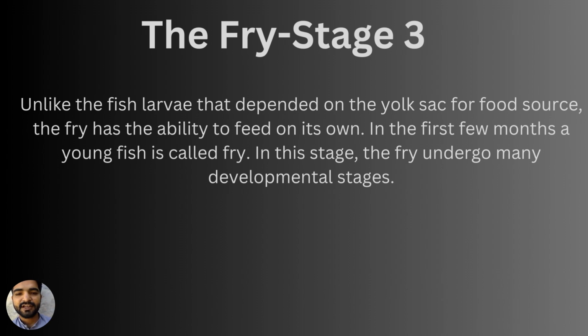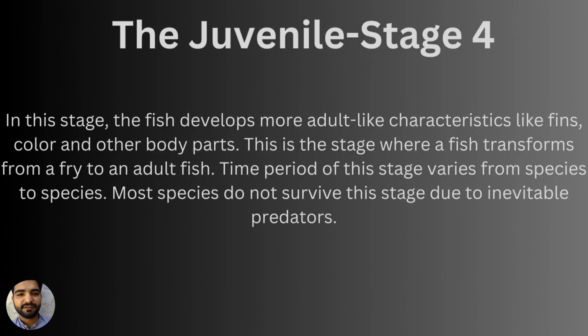And the next, fourth stage is the juvenile stage. That comes after the fry stage. In this stage, the fish develops more adult-like characteristics like fins, colors, and other body parts, just like an adult, but it is not an actual adult. This is the stage where a fish transforms from a fry to an adult. The time period of this stage varies from species to species. Most species do not survive this stage due to inevitable predators. Means to say the fishes in the juvenile stage are vulnerable and easily captured by predators. So there is less chance for the survival of the fishes.